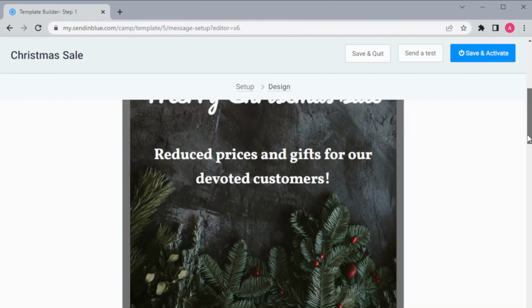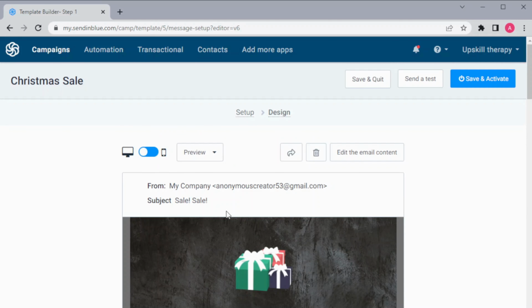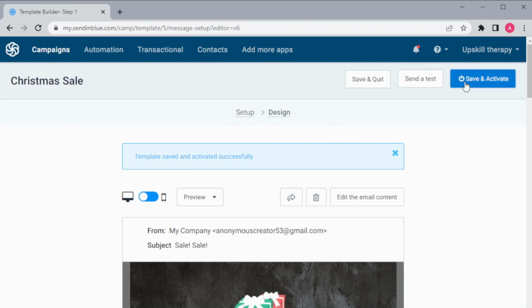And this is the preview of my template, how it will look on a desktop screen and a mobile phone. And we can also send a test email to yourself or maybe someone from your contacts to see how it actually looks. And once you are done with this design, then just save and activate. And you also have an option of save and quit if you are just designing this template beforehand and you don't want to send it now, so you can just save and quit.